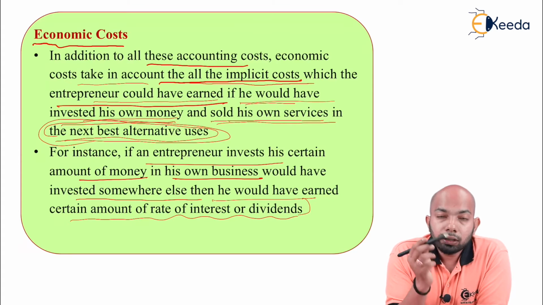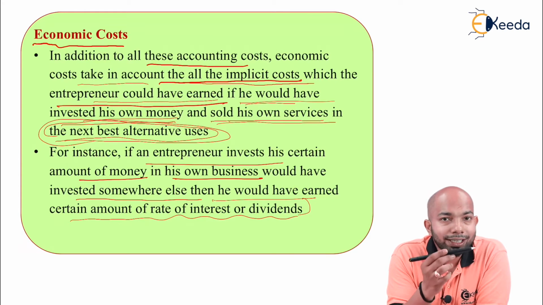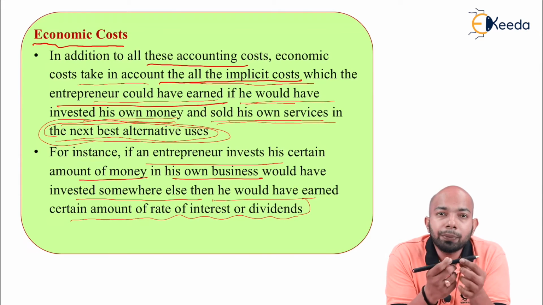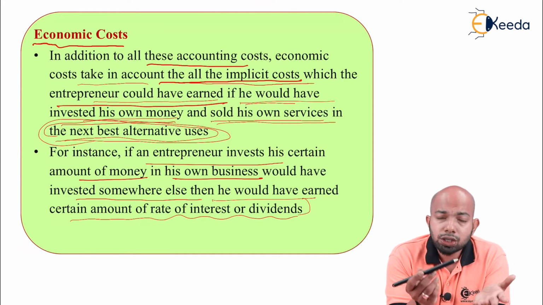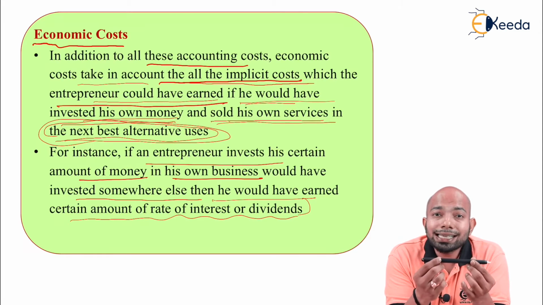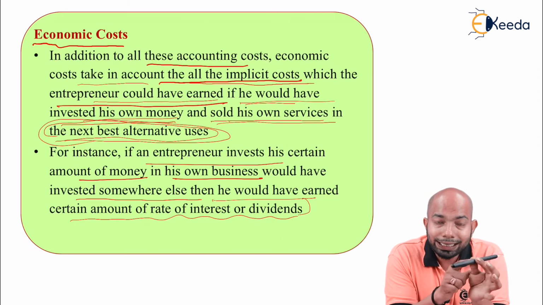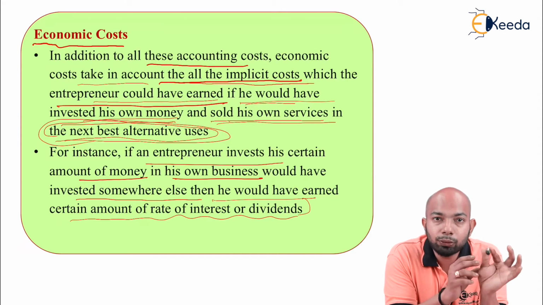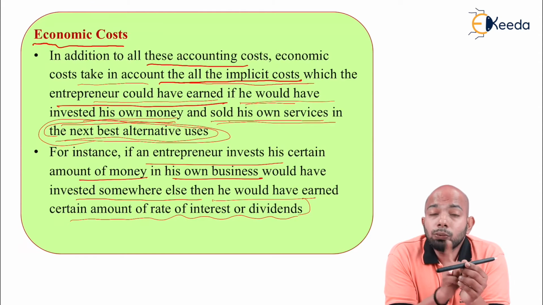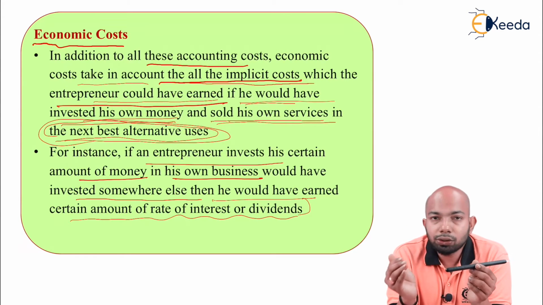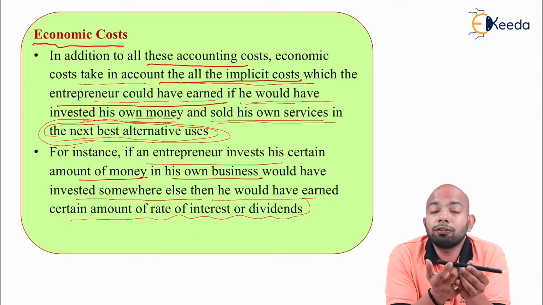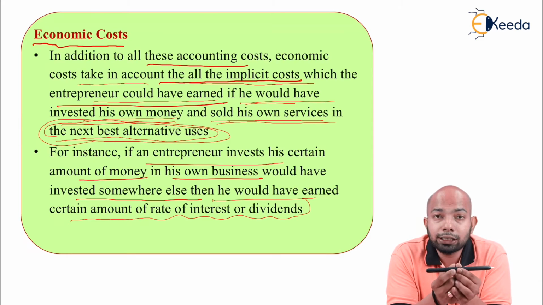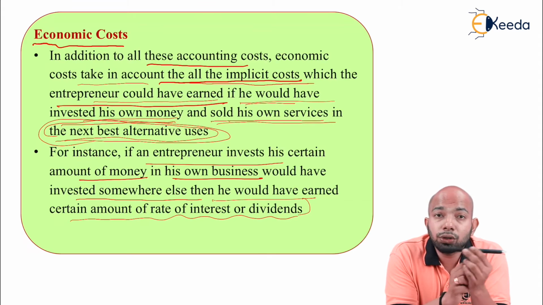For example, you had 10,000 rupees. You invested all that 10,000 in this raw material, converting the raw material into finished goods like this. If you would have invested that 10,000 into certain shares, certain stocks, which are at risk for sure, but while this is happening, you must have earned certain additional money. Here you are not earning money. Here it is a risk completely whether the product will be sold or not. But there you might have less risk. You're receiving these dividends, you're investing 10,000, you might have earned around 12,000, which is for sure. You might not have earned around 18,000 or 20,000, but you must have earned around 12,000, which was a sure shot income.